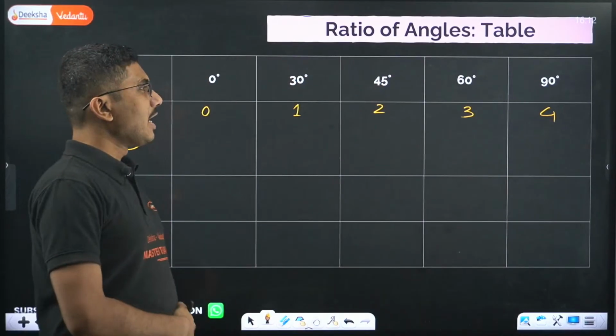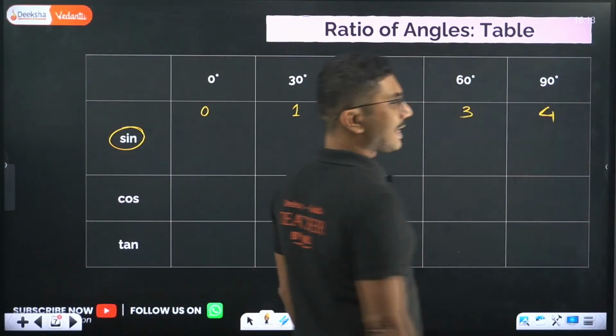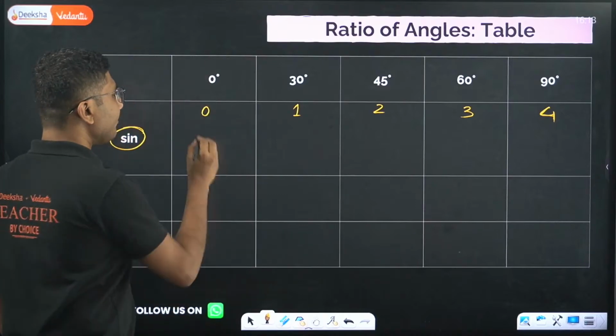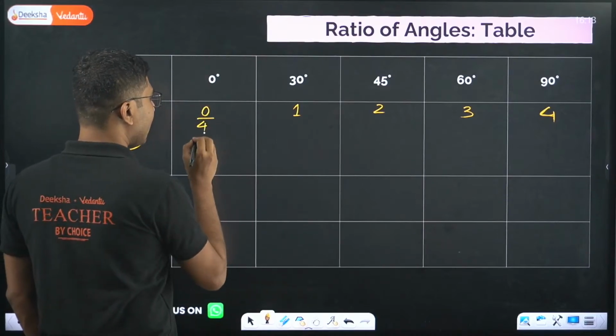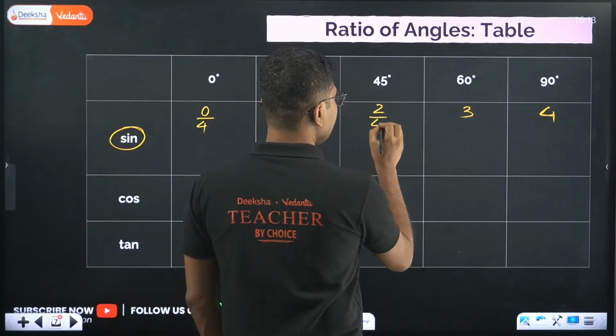Whole numbers. Now you take the 4. What is the maximum number? Maximum number is 4. Now you divide each and every number by this 4.